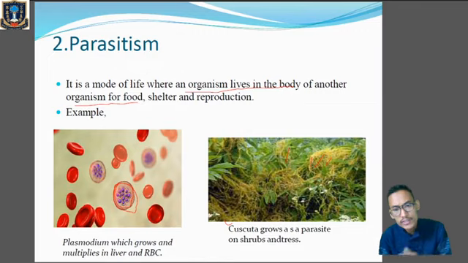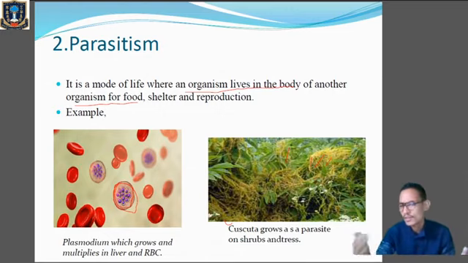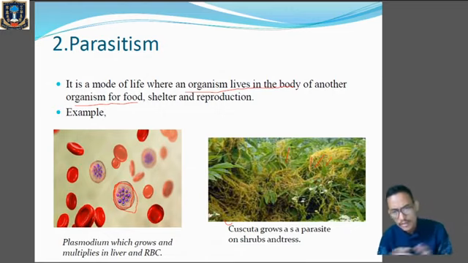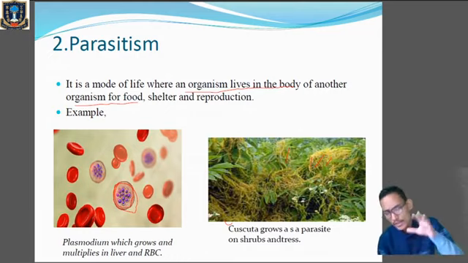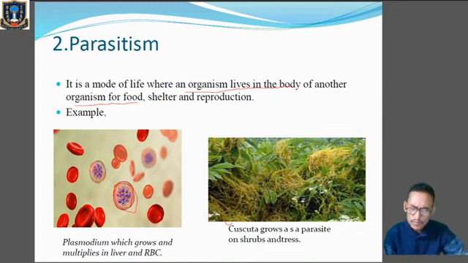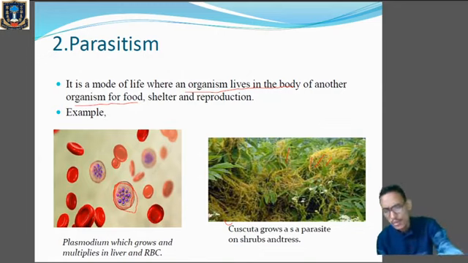Now what do you mean by vascular tissue? Mainly we have got two types of conducting tissue or vascular tissue, we can say xylem and phloem, which will help in the conduction of food and water. Okay, so this Cuscuta and this Plasmodium are examples of parasitic interaction or mode of life. So in parasitism, parasites will be benefited whereas the host will be harmed.